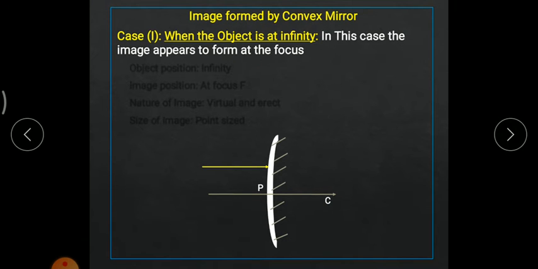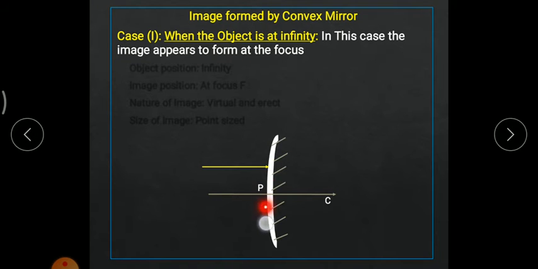Now, whenever the object is at infinite distance, whatever we have studied in image formation in terms of concave mirror, the same thing is happening over here, for which again I have to take a minimum of two rays to obtain an image. The first ray I am taking is this yellow one, an incident light ray parallel to the principal axis. The reflected light ray would pass through focus.